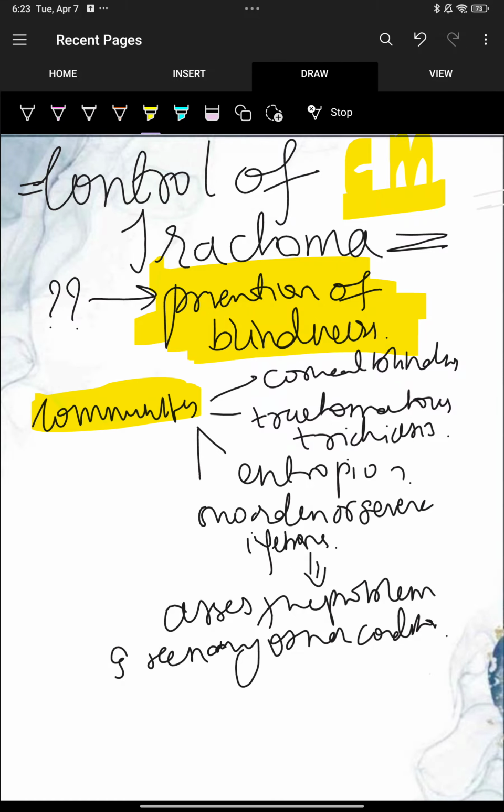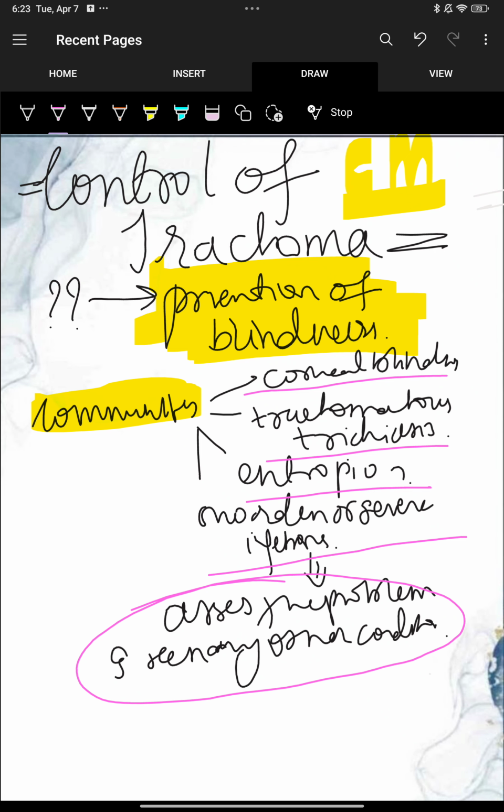First, we have to go to the communities and see the cases of corneal blindness, trichiasis, ectropion, and moderate to severe infections of trachoma. Then assess these cases. See if the problem is due to trachoma or any other organism or any other factor. So the first point, assessment of the problem, is very important in the controlling of trachoma.